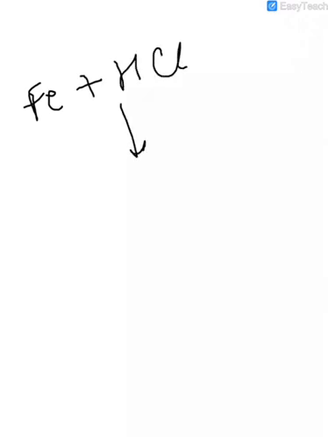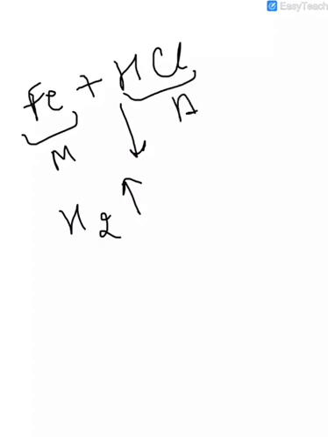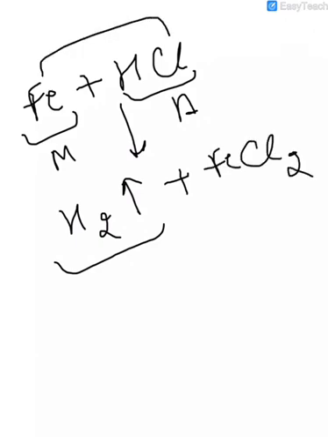Now one important factor is that when a metal like iron or any other metal reacts with any acid like HCl, hydrogen gas is liberated, right? So when a metal reacts with acid, hydrogen gas is liberated, plus it will give us ferrous chloride.